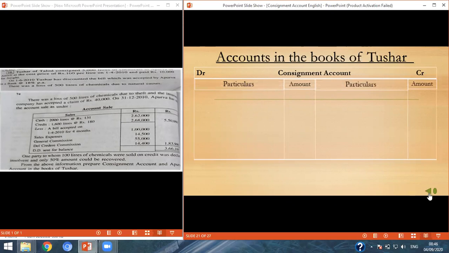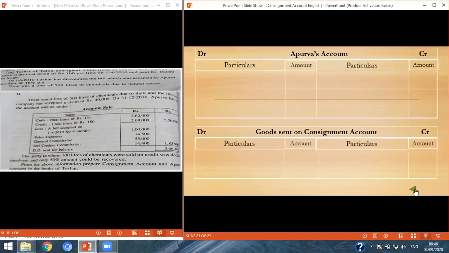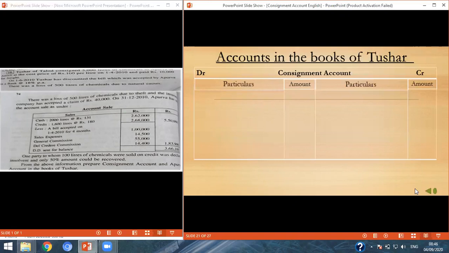Then we will make Apurva's account and the goods sent on consignment account. Okay, so now let's start the sum.